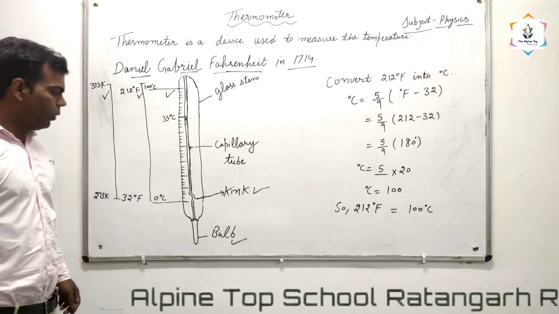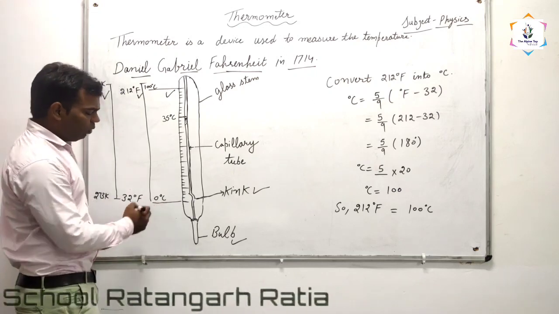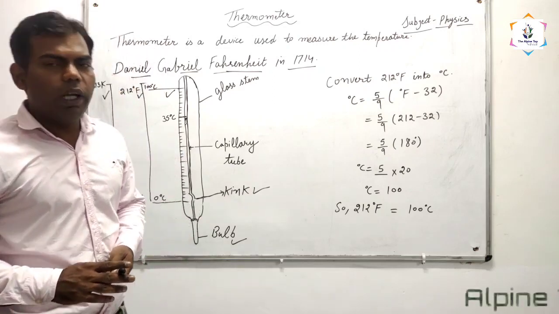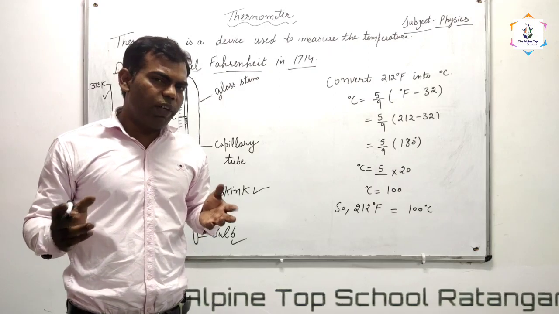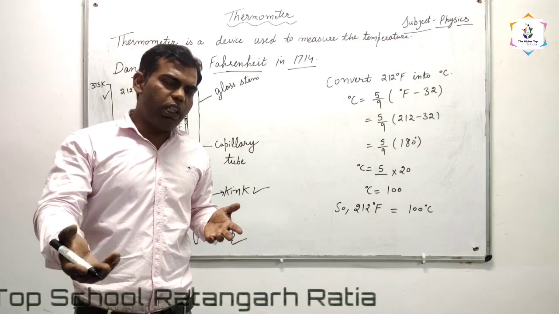Which is the lowest point of the thermometer? The lowest temperature of the thermometer is 0 degree Celsius. As we know, what is the freezing point of water? The freezing point of water is 0 degree Celsius.